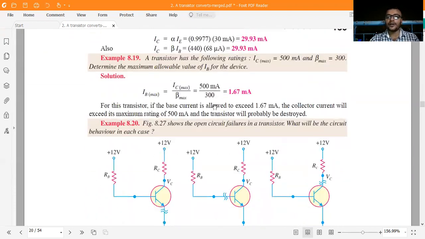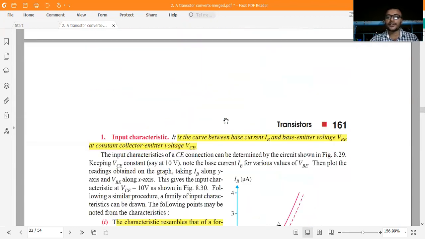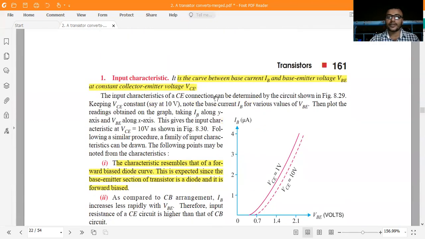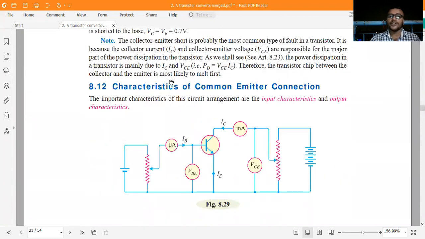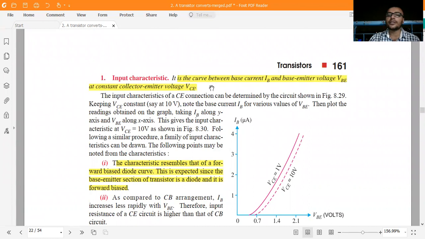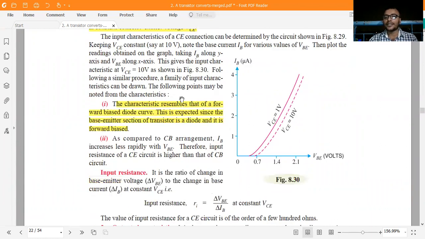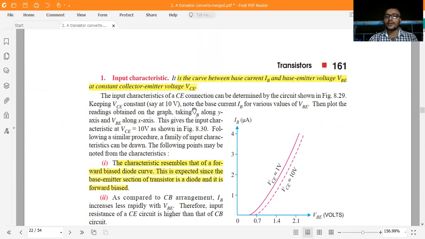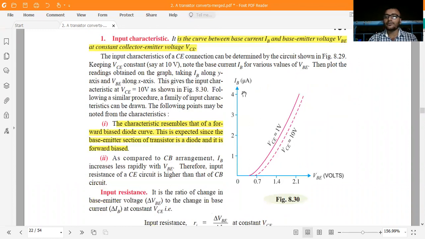Let's move into some important concepts needed for the examinations. This is the common emitter connection. If you look at the common emitter connection, it is a curve between the base current IB and the base emitter voltage VBE at constant collector emitter voltage. This is the input characteristic, that is, IB versus VBE.